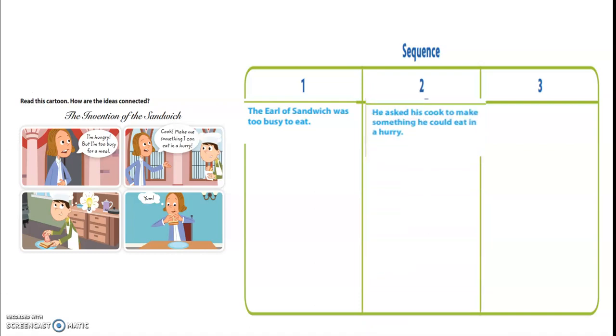Next, he asked his cook to make something he could eat in a hurry. To talk about the last thing in our sequence, we could use the word finally. Finally, the cook put meat between slices of bread. That would be the sequence to go with our cartoon.